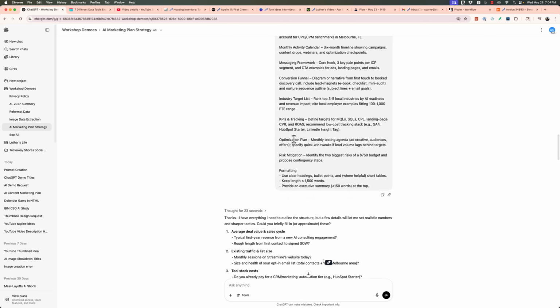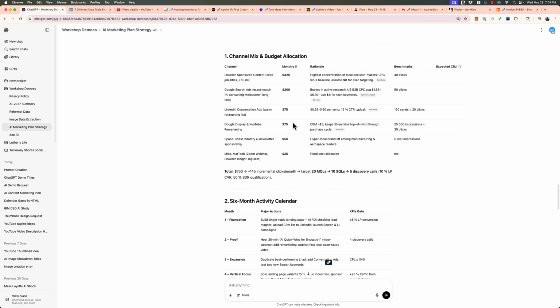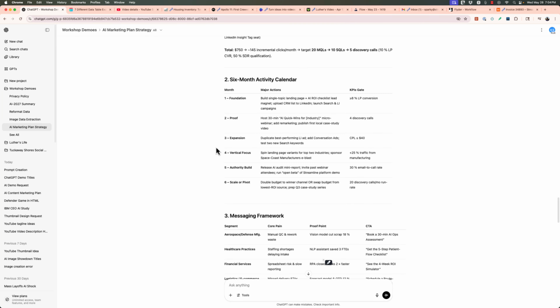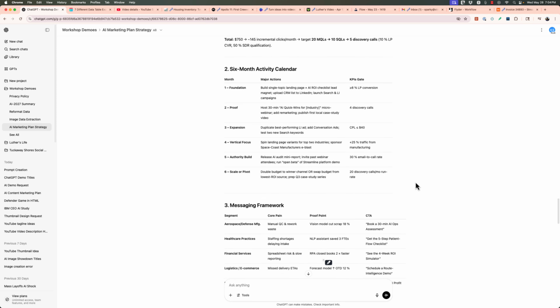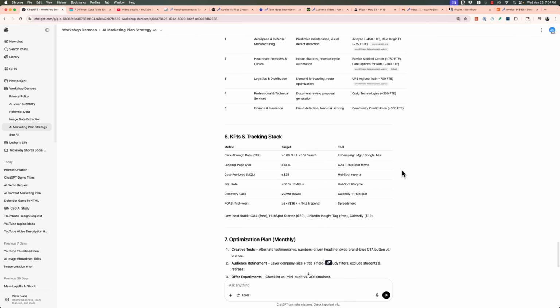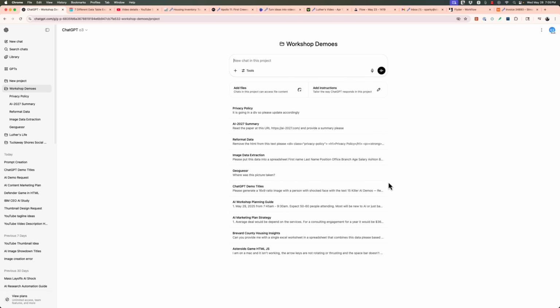And so I put it in, and here's what we get back from that prompt. Look at this. Channel mix and budget allocation. It's telling me how much to spend, where, the rationale, and the benchmarks. A six-month calendar of what I can do, messaging framework, conversion funnel, industry target list, KPIs, on and on. I could drill once again down into each one of those and get so much out of it, it wouldn't even be funny.